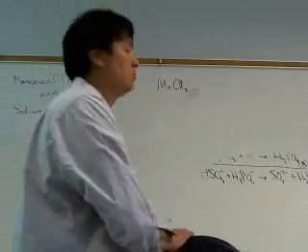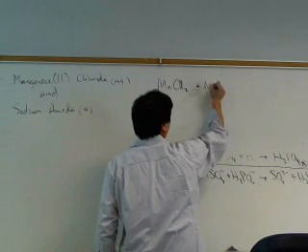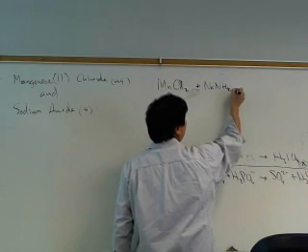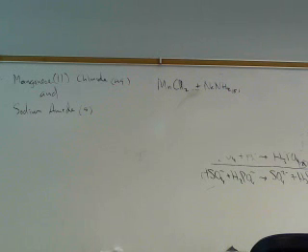Okay, this will be part 2. So manganese(II) chloride, MnCl2, plus NaNH2. But NaNH2 I wrote down as solid. But you have to think about this, though. What happens if you sprinkle solid NaNH2 into an aqueous solution? You have to think of two things. One, will it dissolve? And two, what happens when it dissolves? In other words, first you consider solubility, and then you consider electrolyte properties.